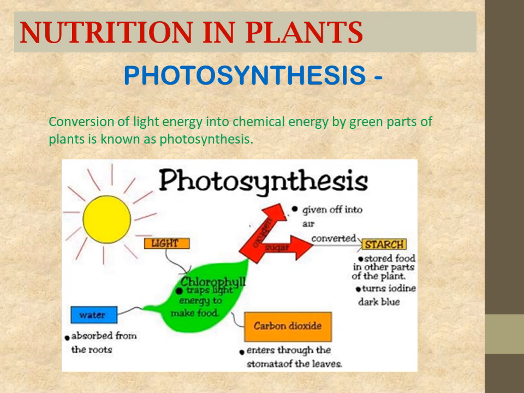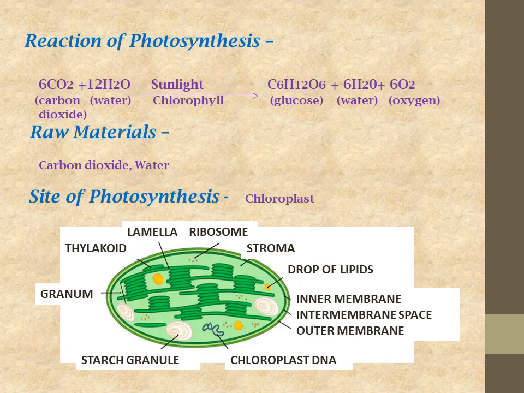So in the process of photosynthesis, what happens? The light energy is trapped by the chlorophyll pigment and converted into chemical energy by the green parts of plants.